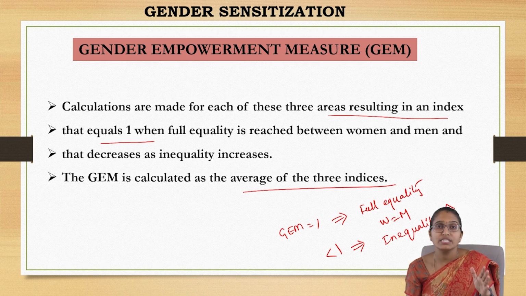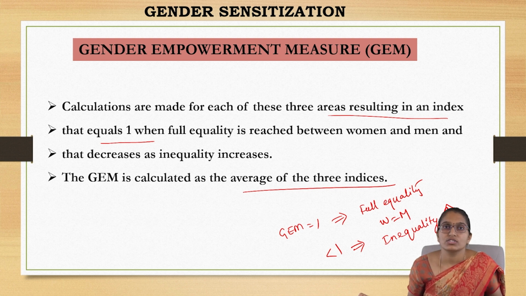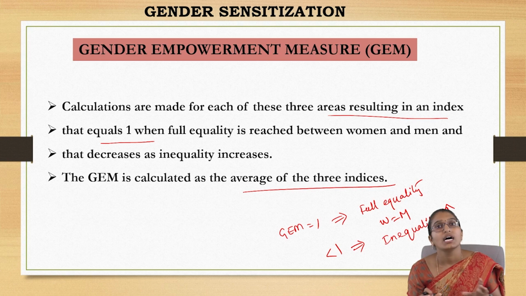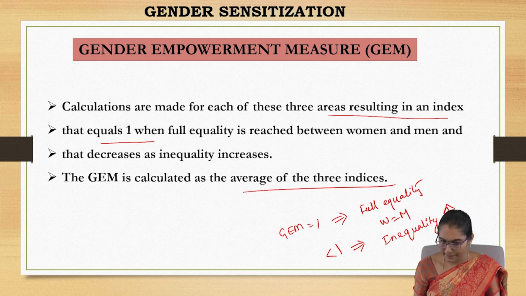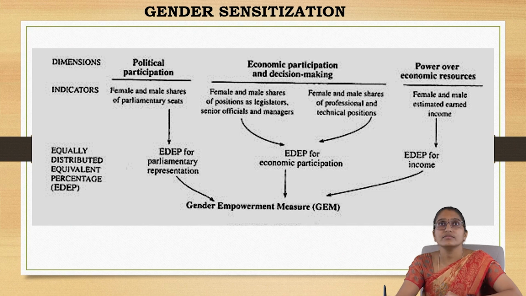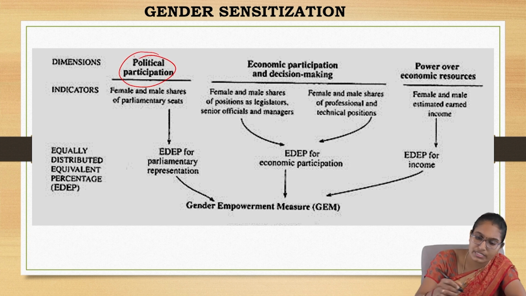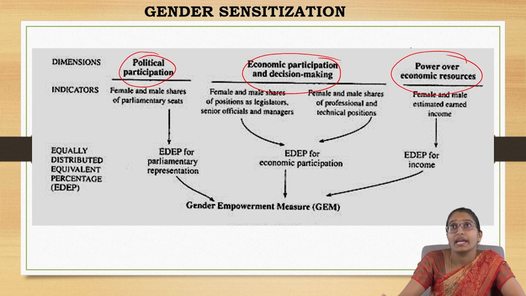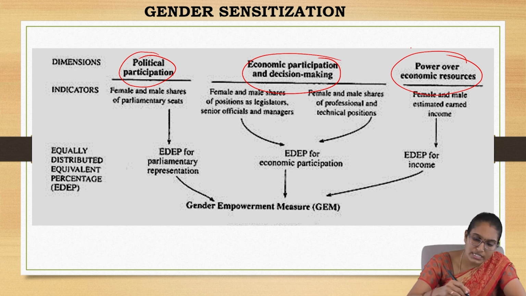If it is 1, that means both are having equal choices and participation in all perspectives. Then the nation is called a gender equal nation, or a highly developed country, as we say. So these are the dimensions: political participation, economic participation, and power over the economic resources. What are the indicators then?